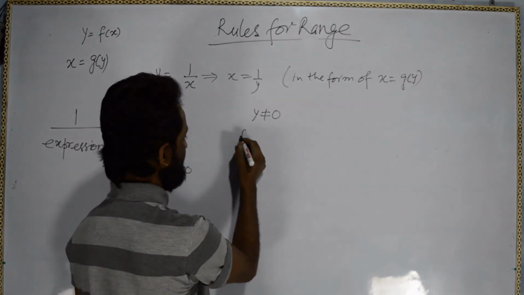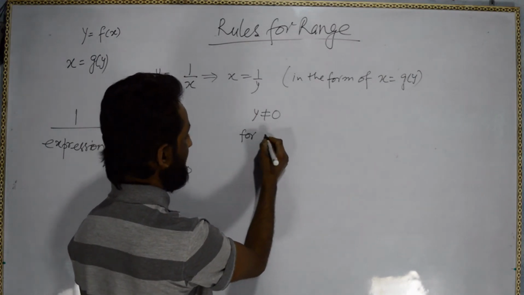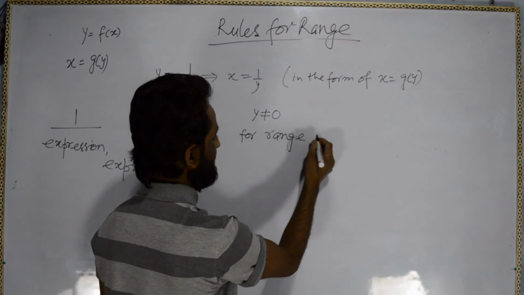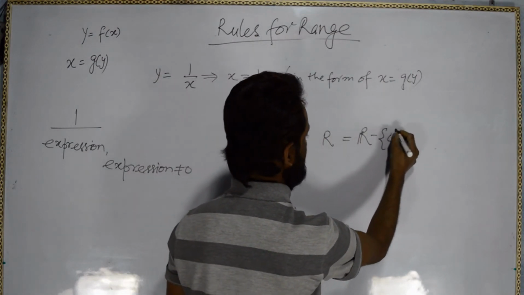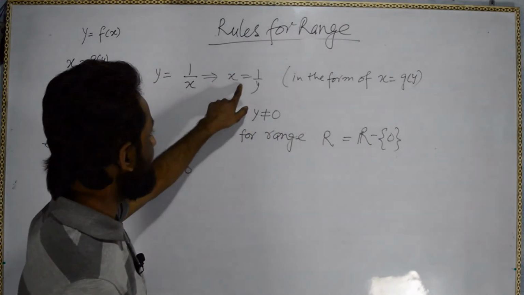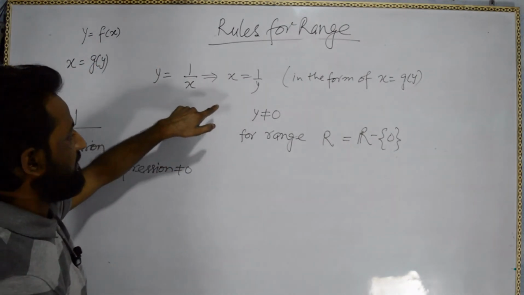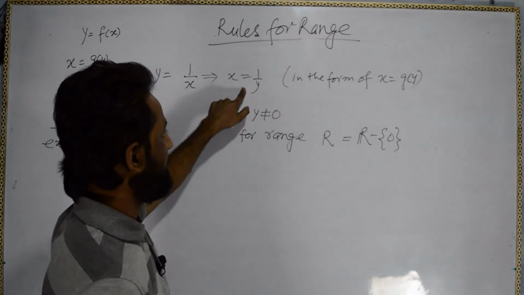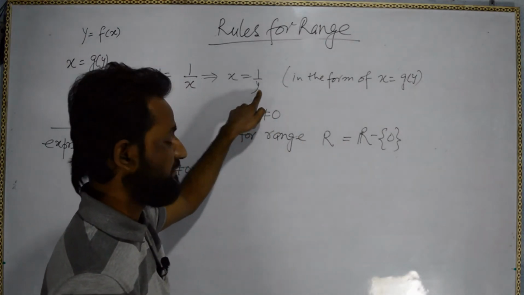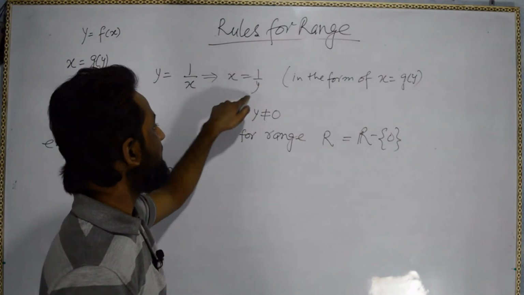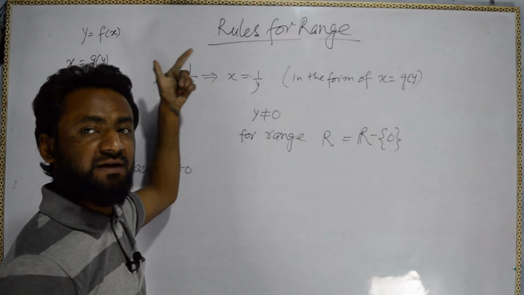So for the range, the range will be R minus 0. See here, when we put y equal to 1, we will get x equal to 1. But when we put y equal to 0, anyhow, if possible, which is not possible, we will get undefined. So x will be undefined, and in the domain set we are getting an undefined value.